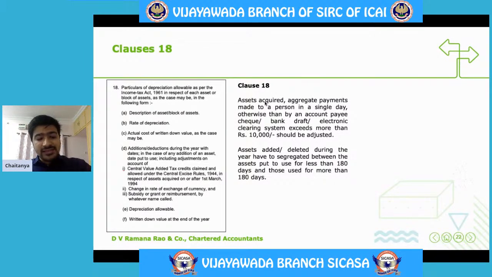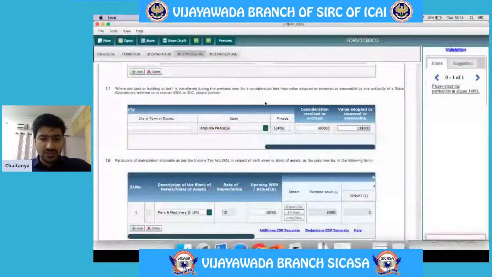And point number 2, say assets added or deleted during the year are supposed to be segregated with the criteria of assets put to use for less than 180 days and assets put to use for more than 180 days. Why is it required to be done? Because in case an asset which is added is put to use for less than 180 days, then only 50% of the depreciation will be allowed in that year. In case the asset is put to use for more than 180 days, then the total depreciation will be allowed. So let us look at the clause once.